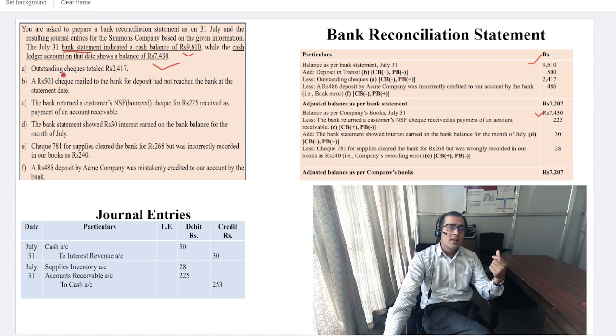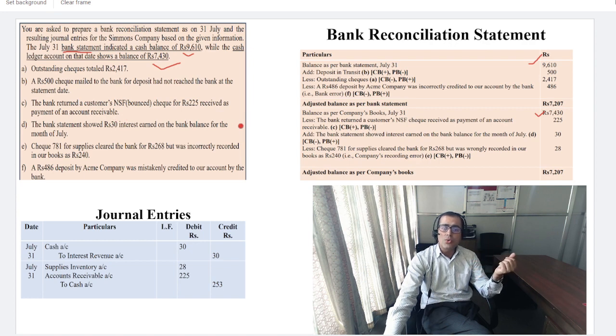Now this is the 500 check mailed to the bank for deposit, which had not reached the bank at the statement date. So this is the deposit in transit. You have updated it, but it has not been updated in the bank, that is the passbook. So deposit in transit, add. And the third one is the bank return or customer NSF bounce. We say a bounced check of 225 received as a payment of account receivable. Some customer paid that amount, you collected it.